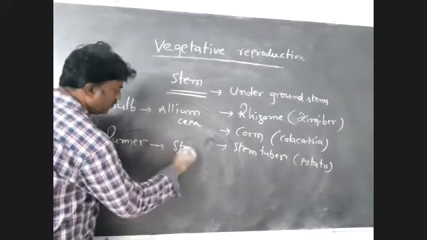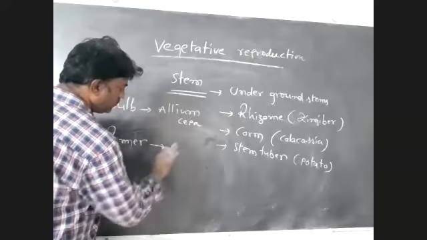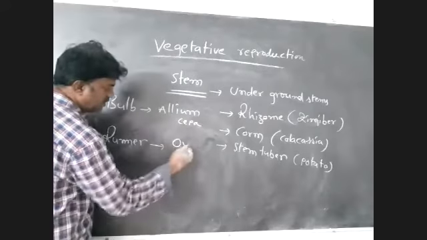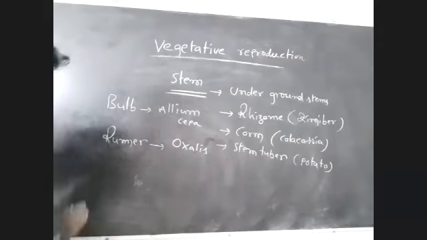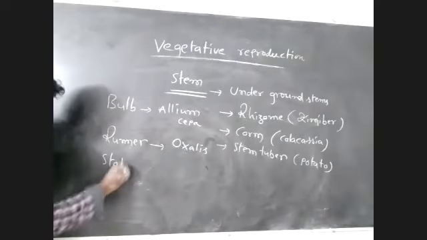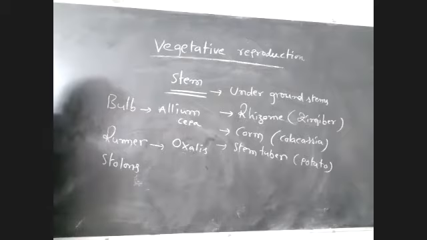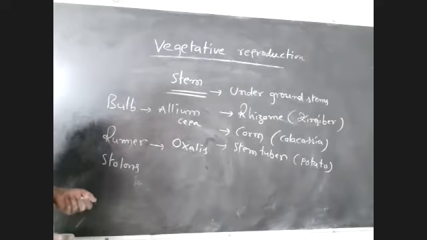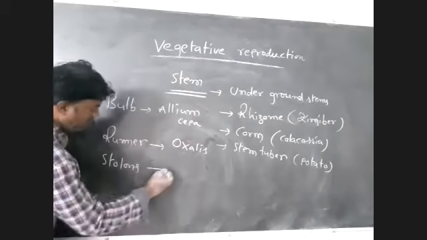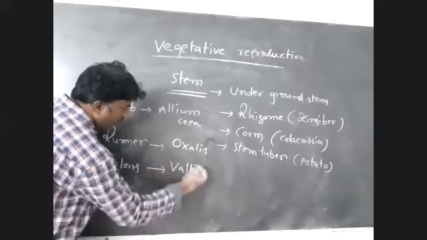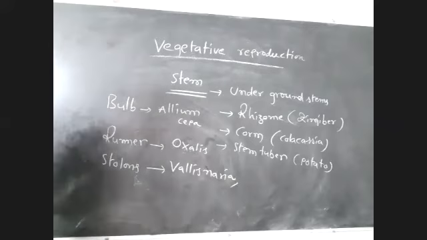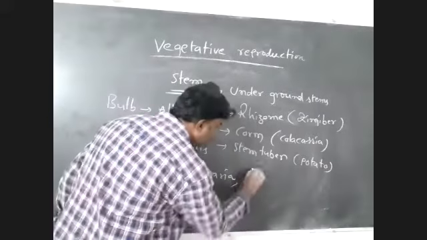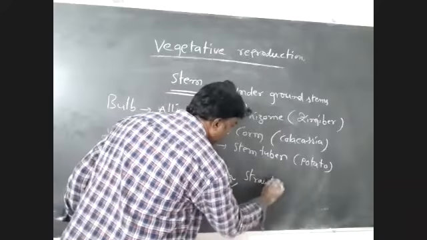Example: Oxalis. In some plants, stolons are present. These are also stem modifications. Examples: Vallisneria and strawberry.